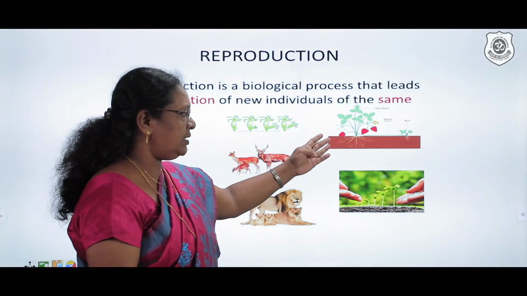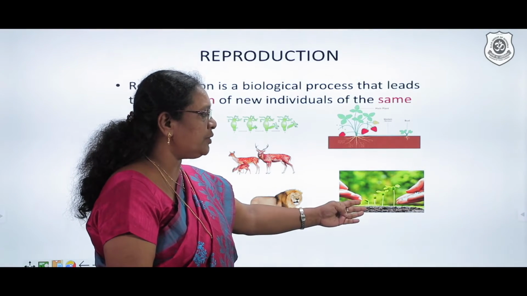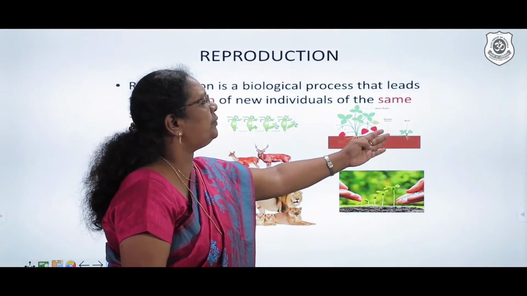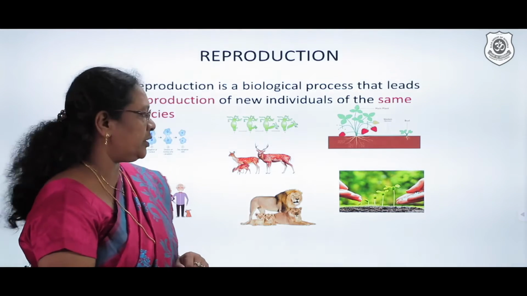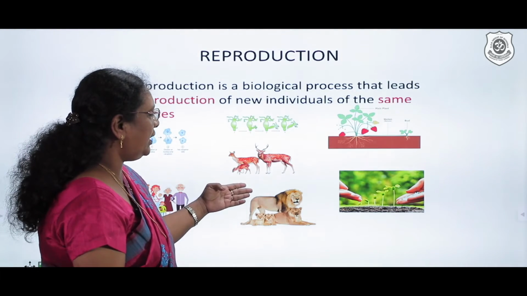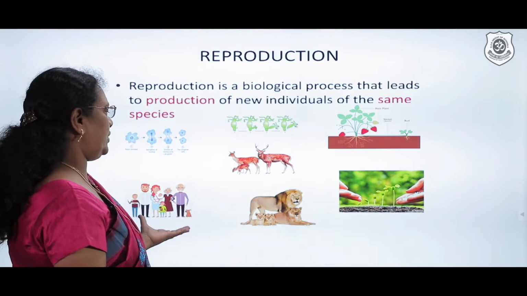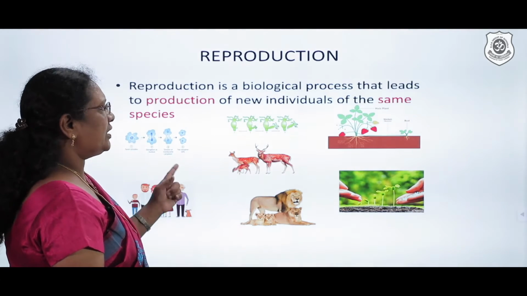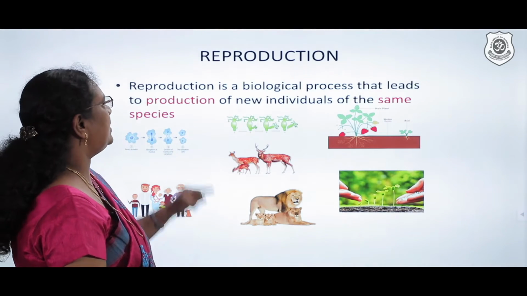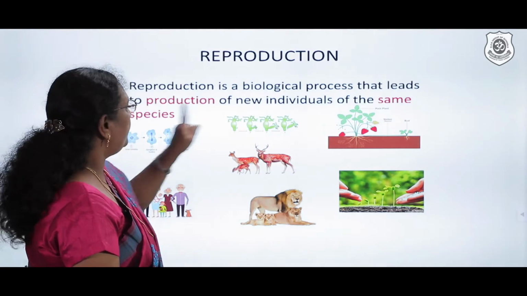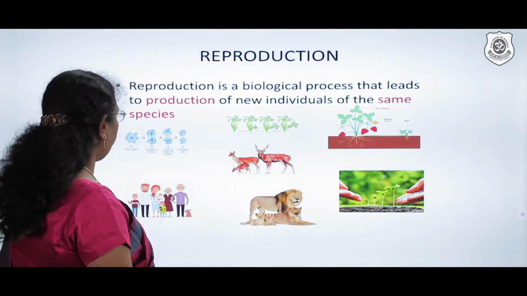We have plants. They sometimes grow through the seeds, sometimes with the help of a runner, another young plant can also be grown. We have the lion and its cub, we have the young one with the deer, and of course a family. So reproduction is a biological process that leads to production of new individuals of the same species.